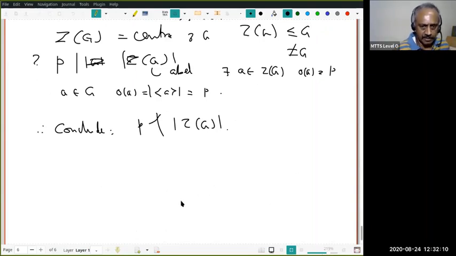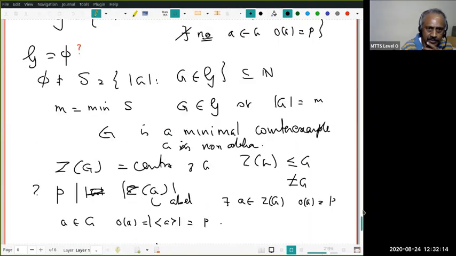G is not abelian, ruled out, and P cannot divide the order of the center. That's also done. Now this is where I want to make use of the result which I told you.